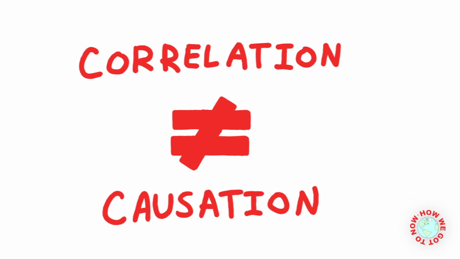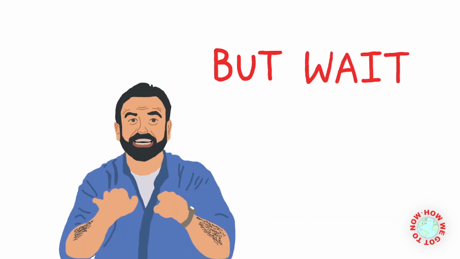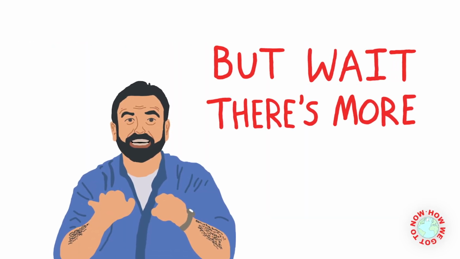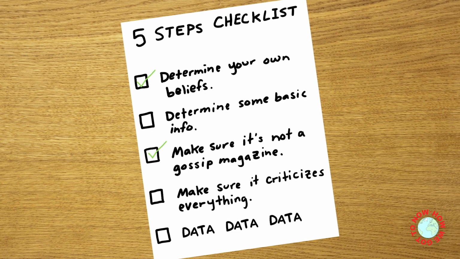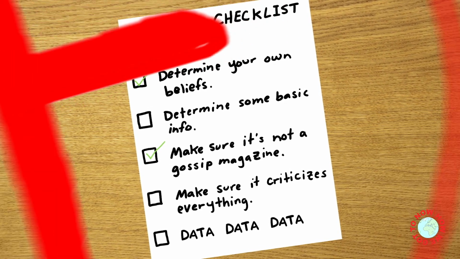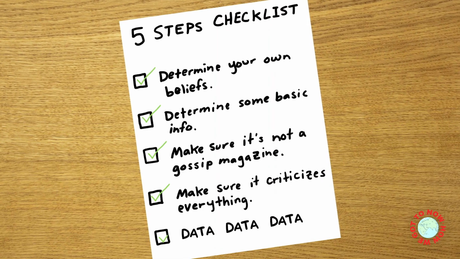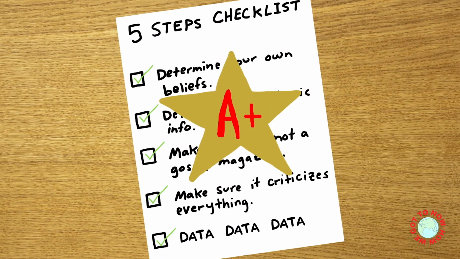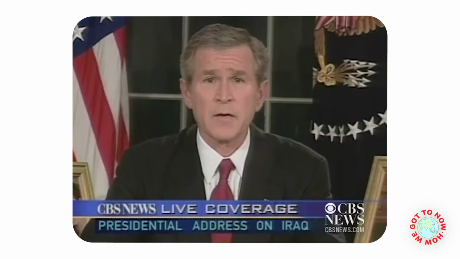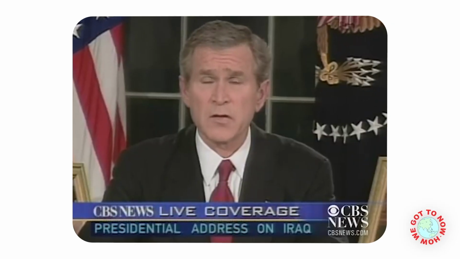So, that's it. Those are the 5 steps. But before we part, a few things to keep in mind. Just because a news source passes 1 or 2 of these steps, it doesn't mean it's trustworthy. A news source must pass all 5 steps. And if a news source passes all 5 steps and you find yourself disagreeing with some of its views, that's okay. You should disagree with a news source every once in a while.